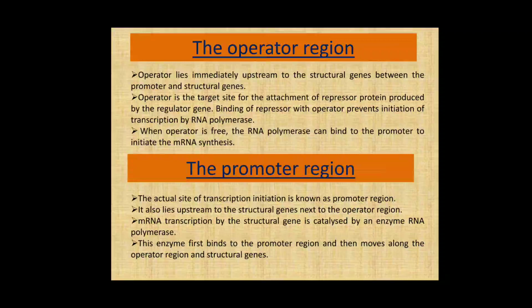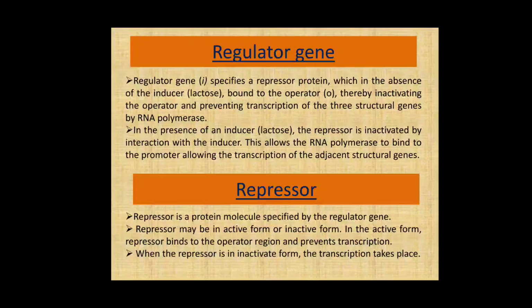mRNA transcription by structural genes is catalyzed by the enzyme RNA polymerase, and this enzyme first binds to the promoter region and then moves along to the operator region and the structural genes. So this promoter region is the actual site of transcription initiation. Then the regulator gene.